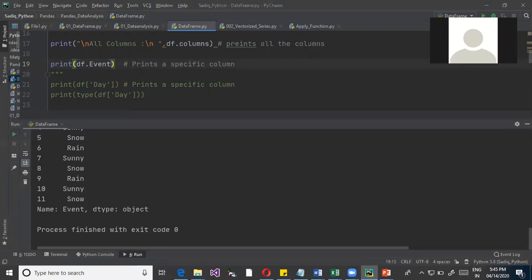Do columns also have an index? No, the column name itself is the index. It doesn't have a zero based index, so whatever name you give. If I'm not giving any name, it will have the index 0, 1, 2, 3. Okay, list of list, if you go. Yes.